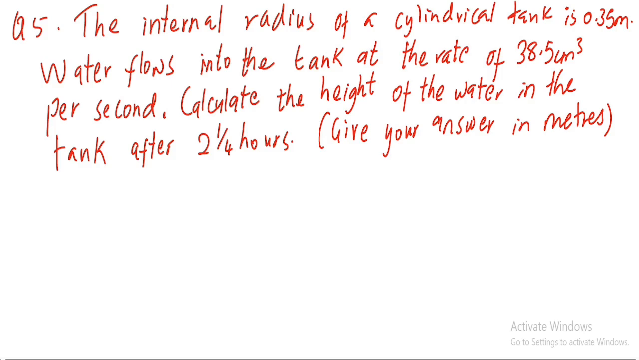Now there's another question, also somewhat tricky. Pause the video, try it out. Question 5. The internal radius of a cylindrical tank is 0.35 meters. Water flows into the tank at the rate of 38.5 cubic centimeters per second. Calculate the height of the water in the tank after 2¼ hours.